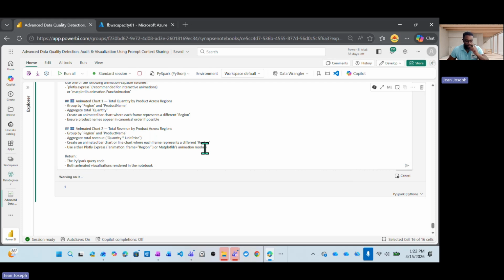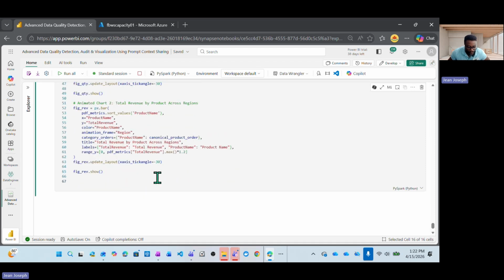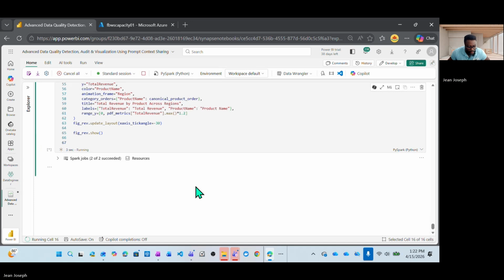Basically, it will create an animated chart, and from there we can play and see in real time how the sales move across different months. Take a look.